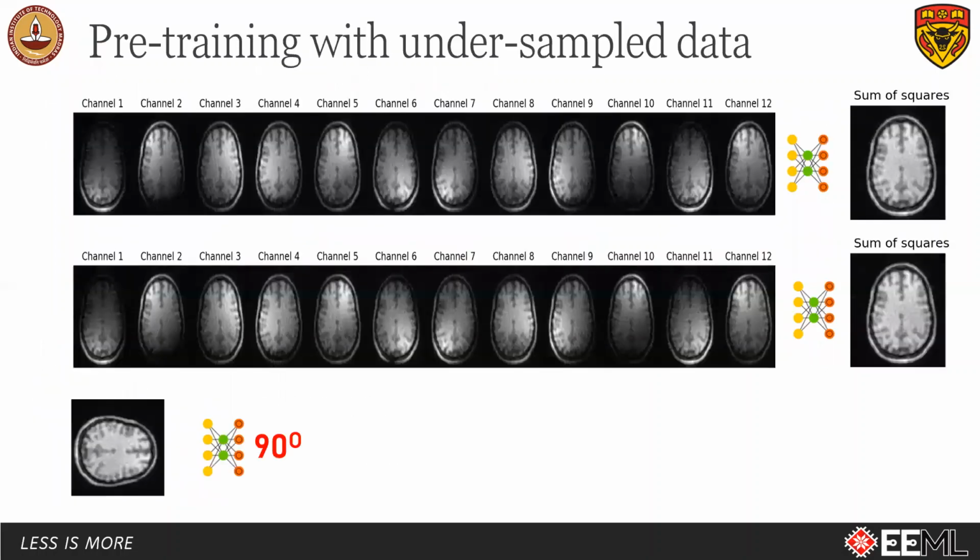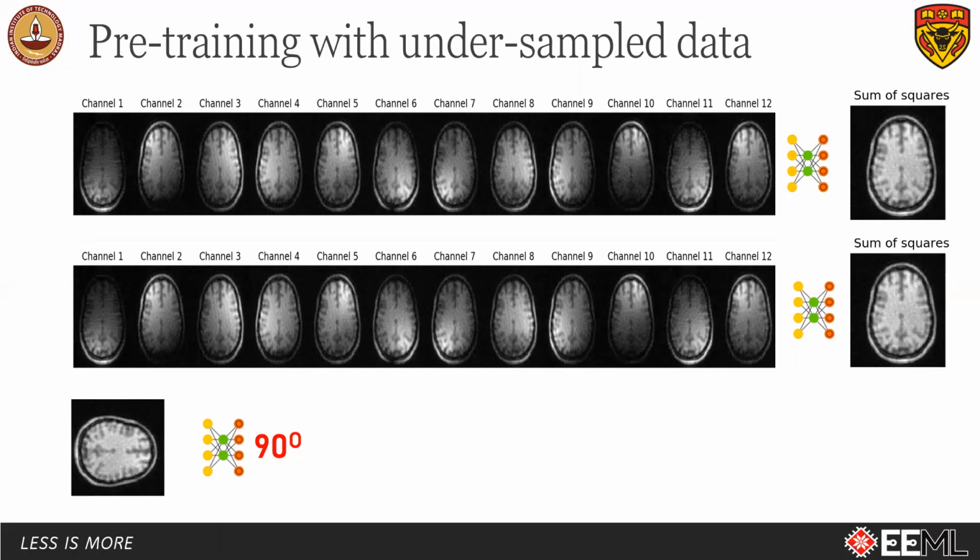Now coming to our problem of MR reconstruction, we are working on three pretext tasks. In the first, which we call autoencoder, we feed the network with the input from all the coils and it is trained to output the combined image, i.e. the model learns the root sum of squares or RSS of the different coil images.